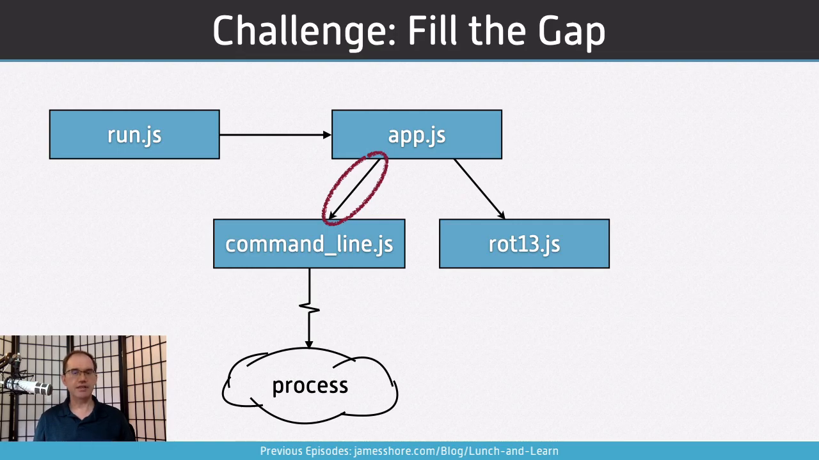This is thoroughly tested with focused integration tests on our command line class and mock-based tests on app.js. But what isn't tested is that app.js uses command-line.js correctly. So today's challenge is that we're going to fill the gap without using integration tests. We want to test that app.js uses command-line.js correctly, but we don't want any integration tests. So how do we do that? I'm going to let you all ruminate on that for a moment.